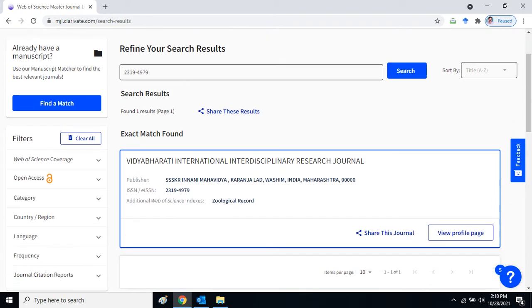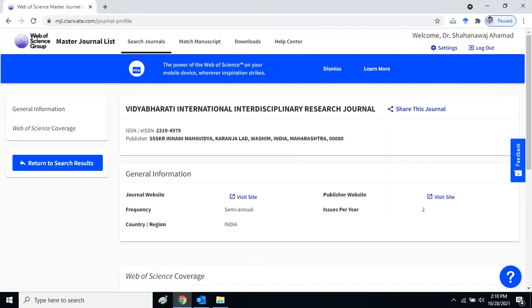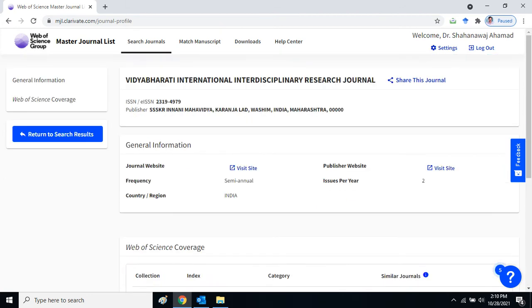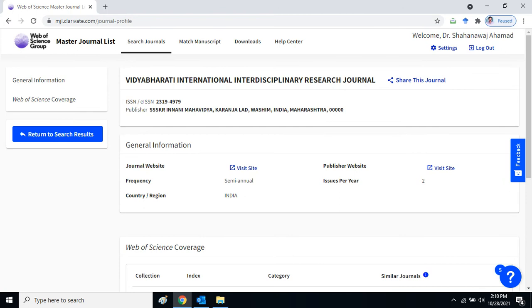Now let's see the view profile page of the journal. We will click here. After clicking, we can see the Web of Science details of this journal, Vidya Bharati International Interdisciplinary Research Journal. Journal page, frequency, country India, publisher, website, issues like that, Web of Science coverage. These are the details of Web of Science coverage. Multidisciplinary sciences. This is the group and category of the journal where it is indexed.